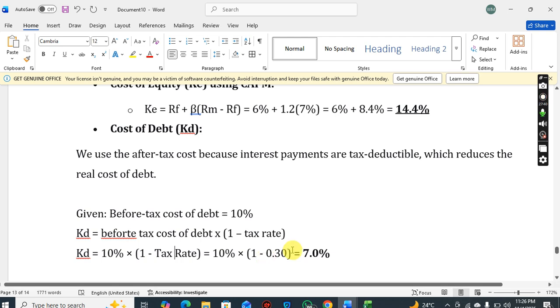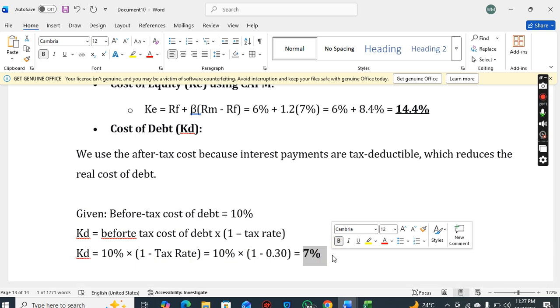Converted into a decimal, since it's 1 minus, you can say 1 minus 0.3, which is 0.7. 0.7 times 10, 7%. So this is the after tax cost of debt. Any questions?